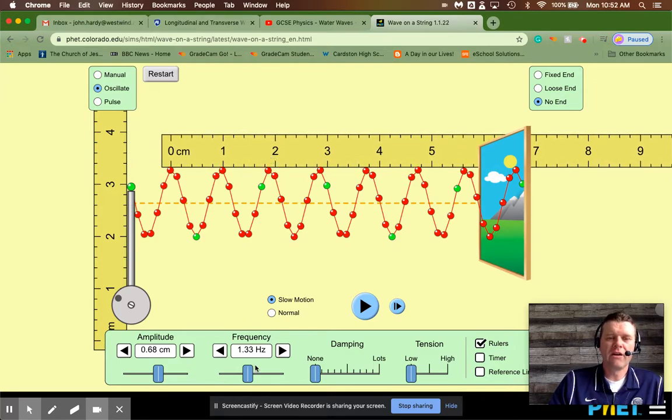We've got the frequency down here, so with the frequency and the wavelength, we can determine the speed, and it's that simple of a calculation.